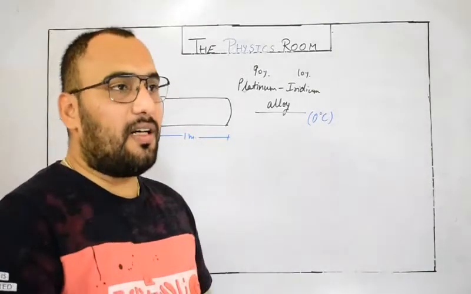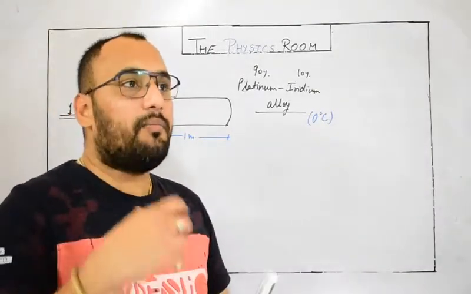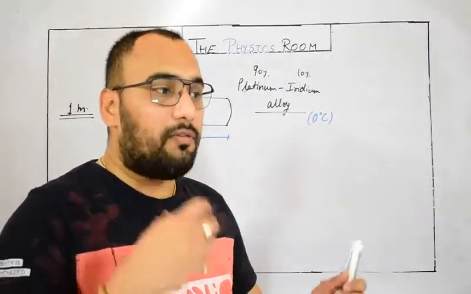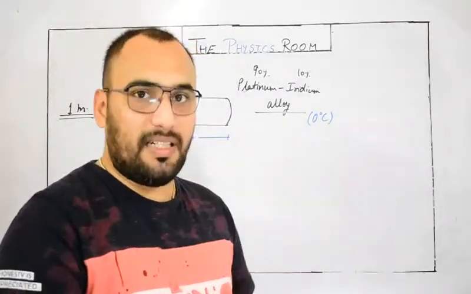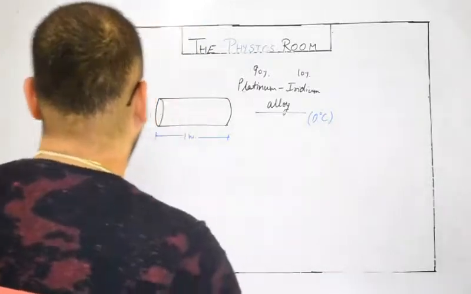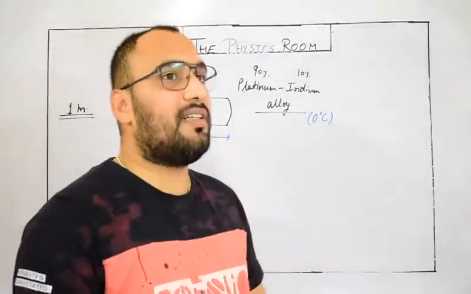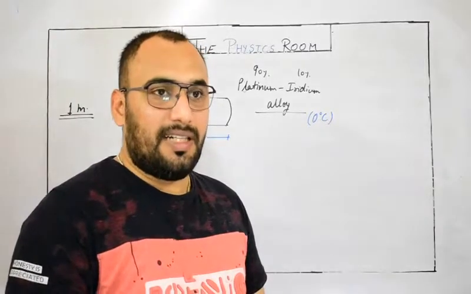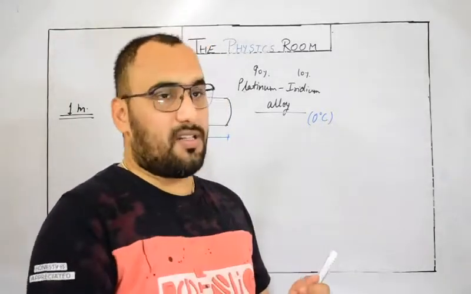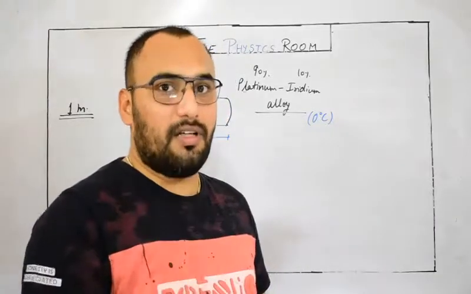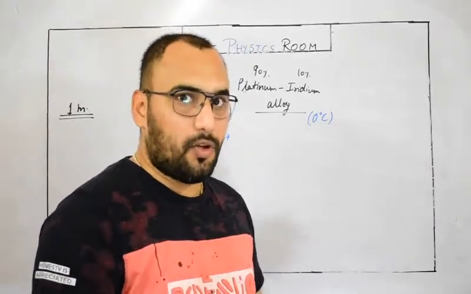This is the earlier definition of 1 meter, but after developments in modern physics, they have redefined 1 meter. And what is the standard definition now? We are talking about light. Yes, length can be measured in terms of light, the fastest movement in the world, the speed of light.